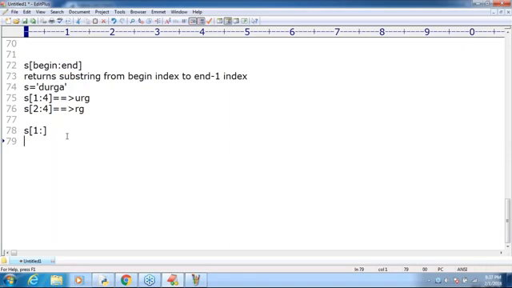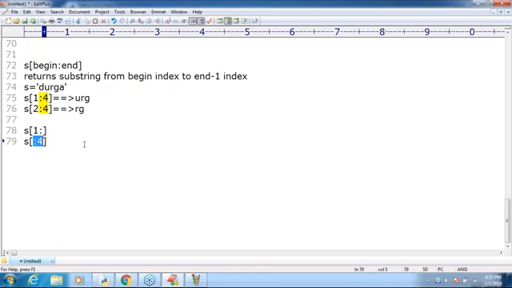Now my question is, the end is optional. If you are not specifying anything, by default, the default value for the end is nothing but what? End of the string. Okay, now I'm taking colon 4. Now the begin value I'm not specifying.